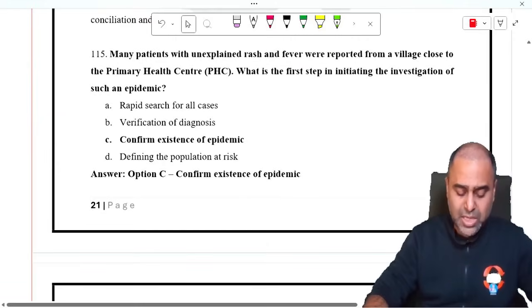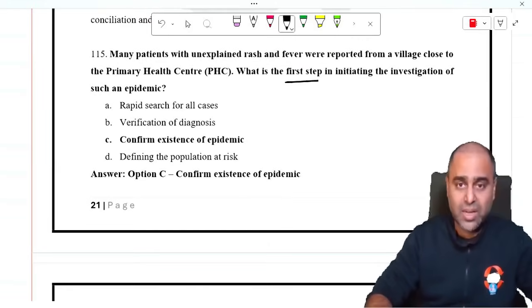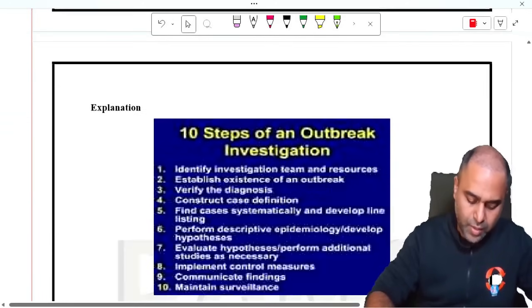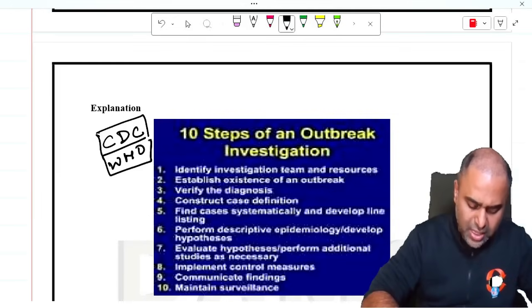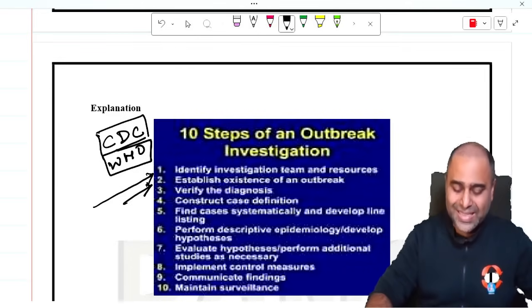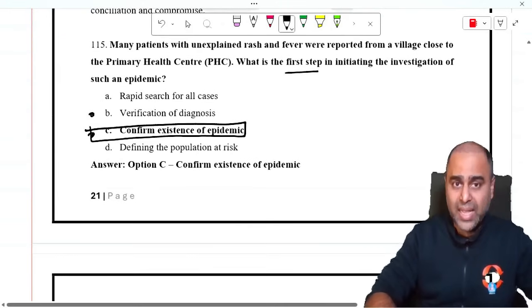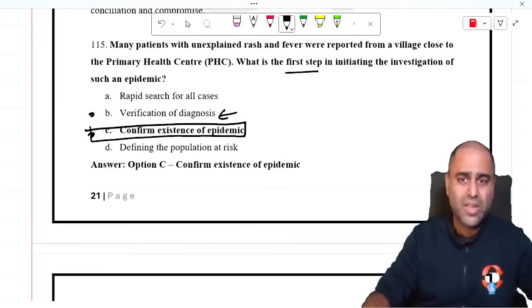Now guys, many patients with unexplained rash and fever were reported from a village close to PHC, which is the first step in investigation. Now here comes a slight confusion ki whether it is B or C. Now let me quote from the CDC, Center for Disease Control, and WHO investigation of outbreak. They say investigating the outbreak is the first step. Then we go for establishing the existence of the outbreak. So as per them, the answer is C. Guys, there might be some sources which might say B, but I am directly quoting you from CDC or WHO ka reference. So best answer, if you have to ask me to choose from B and C, will be C